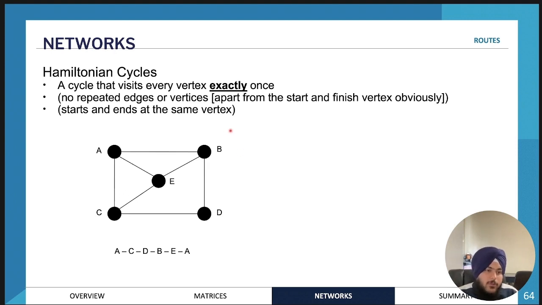A Hamiltonian cycle, however, is a type of cycle where we are visiting each vertex exactly once, and we must start and end at the same vertex. So here is an example of a Hamiltonian cycle: A, C, D, B, E, A. We're not repeating any edges. We don't need to pass through all edges, that's another requirement. We just need to pass through every vertex exactly once.